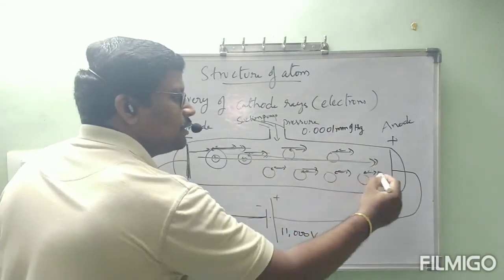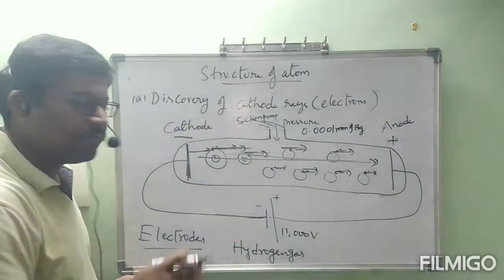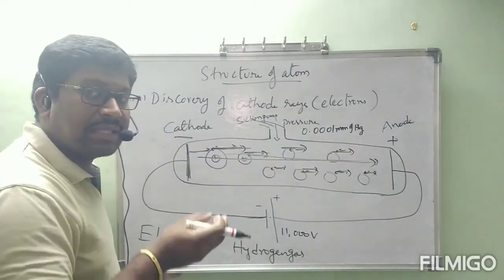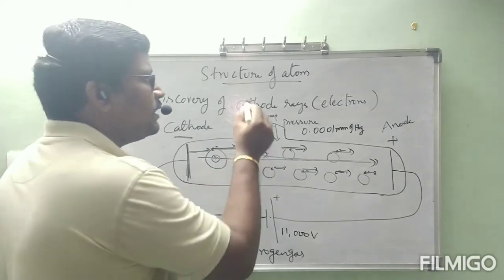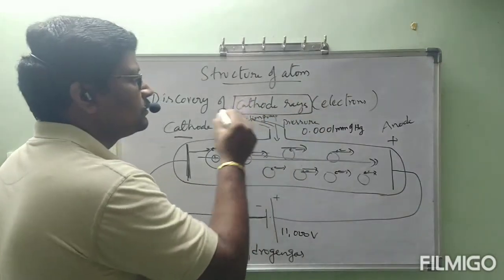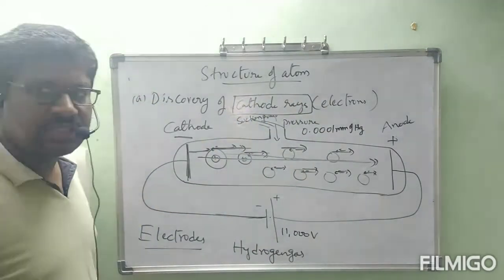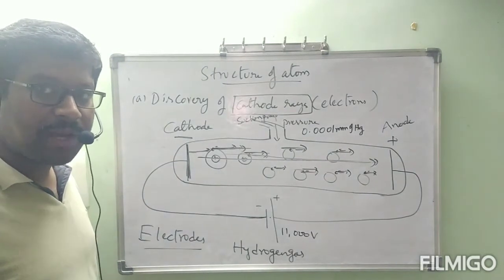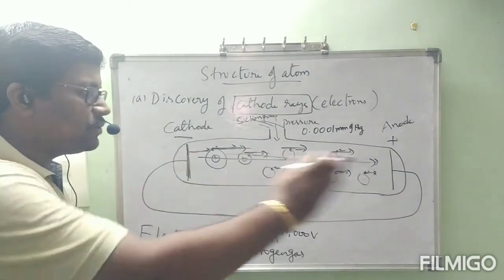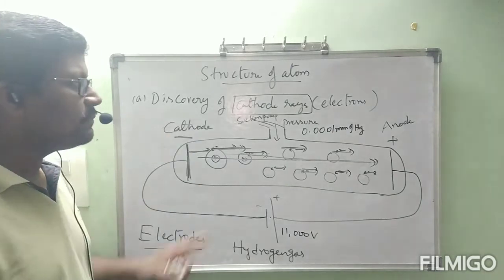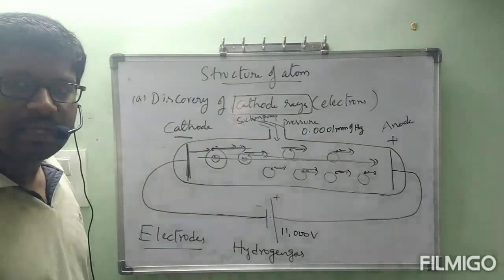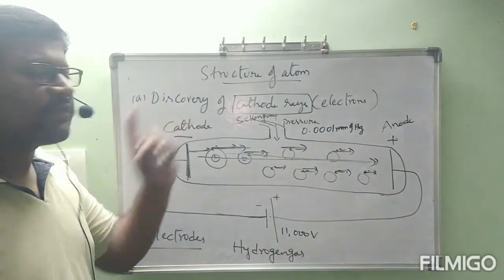Like this they came out. As these rays appear to move from cathode to anode, they kept the name cathode rays. That's why we kept the name discovery of cathode rays.